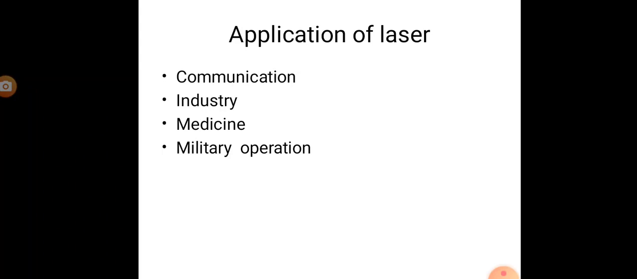Next, industry. In industry, the laser can be used to drill and cut materials. Laser can be used to drill holes in diamond and hard steel. Medicine: lasers have been used for various medical procedures including plastic surgery, nerve stimulation, ophthalmology and surgical procedures. In military operation, laser serves as a war weapon. High energy lasers are employed to destroy enemy aircraft and missiles.